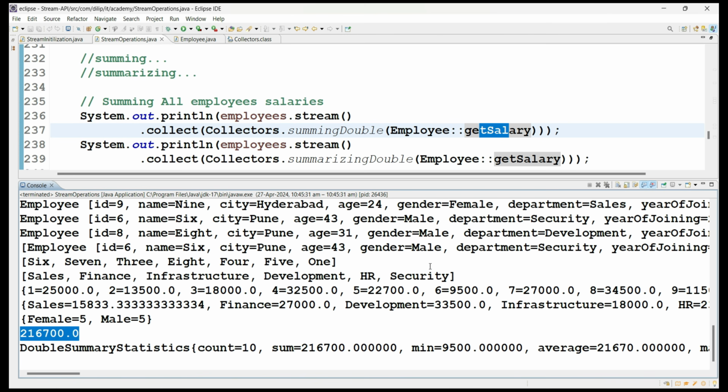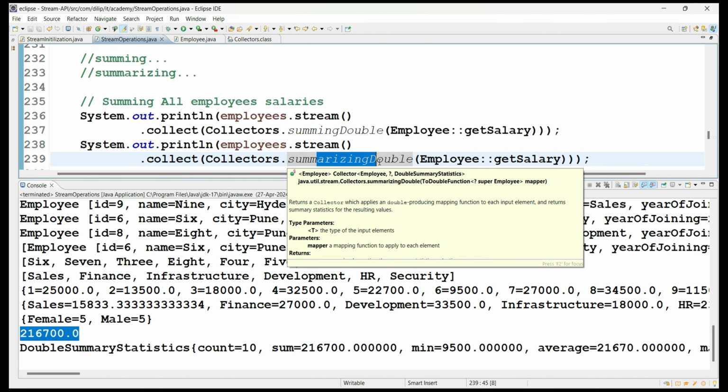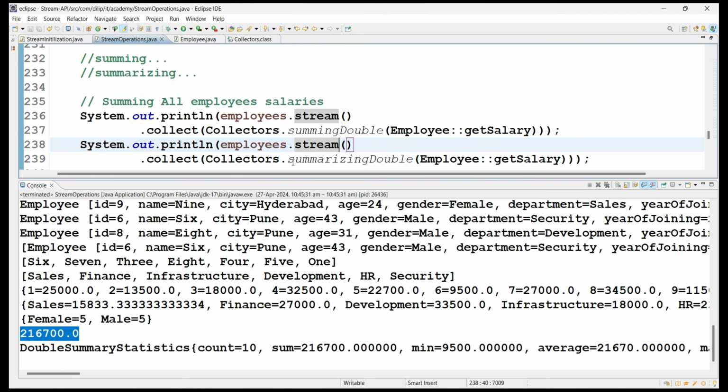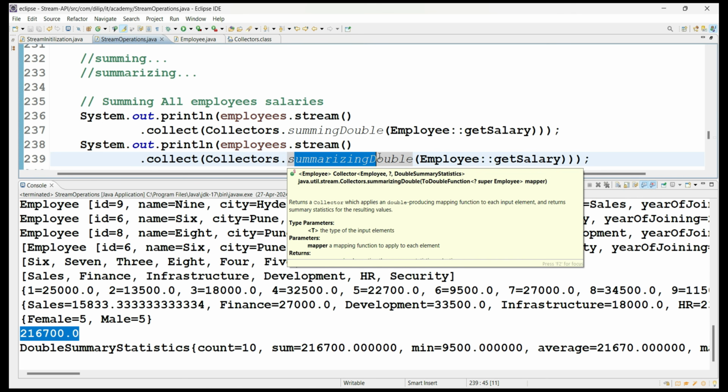But when it comes to summarizing, what is the meaning of summarizing? Summary is all about the highlights or the overall statistics, right? So now it is showing what happened internally, like how many employee salaries were calculated, that means how many employee salaries were added one by one internally.